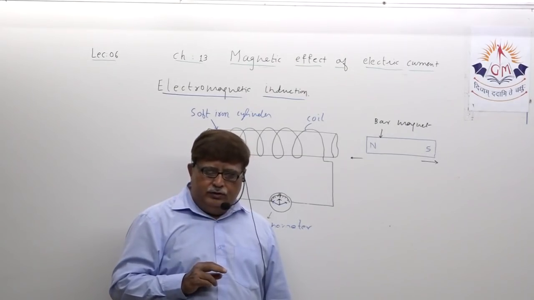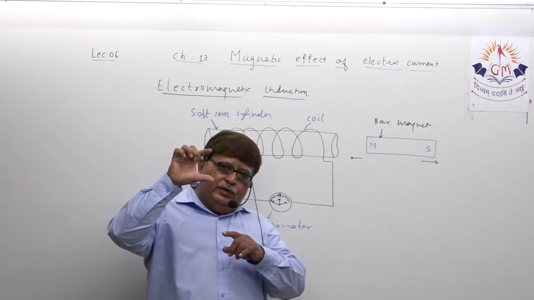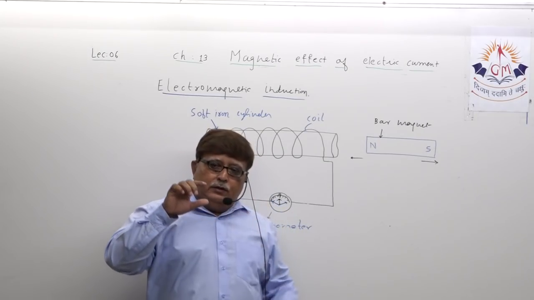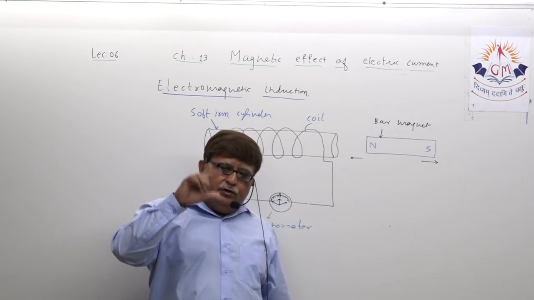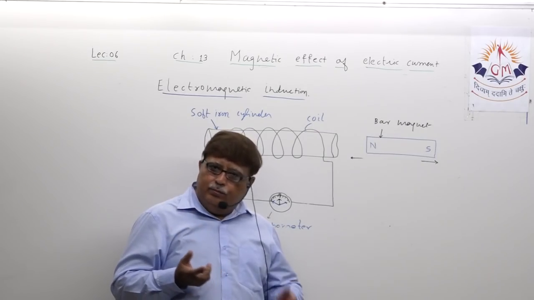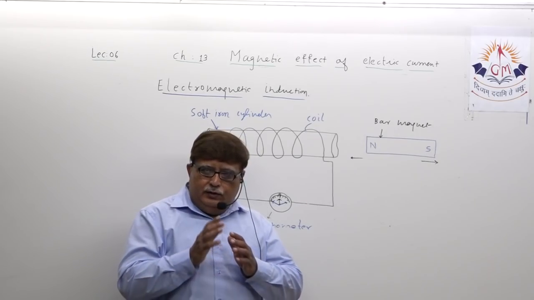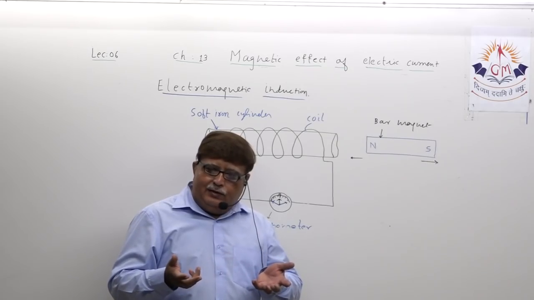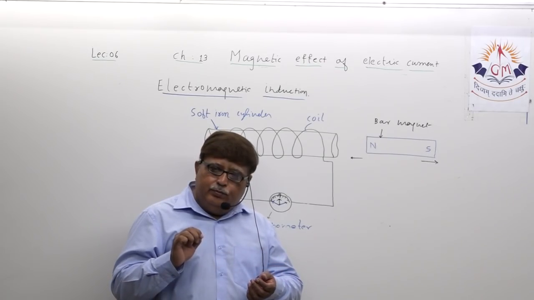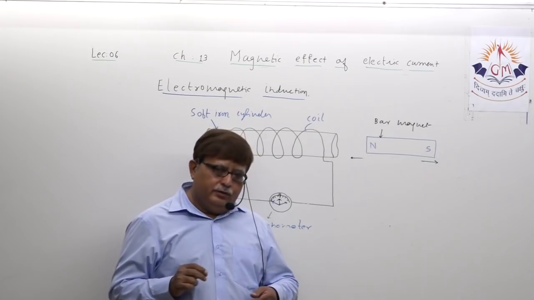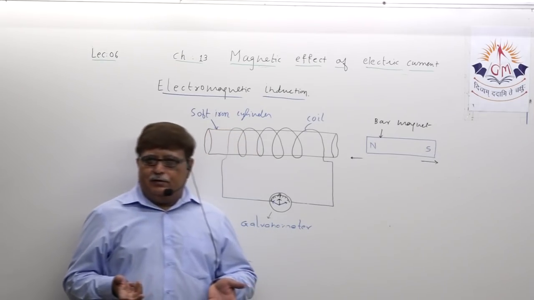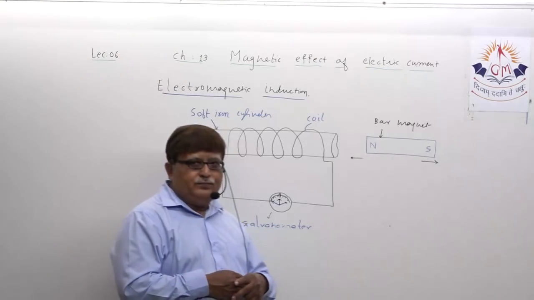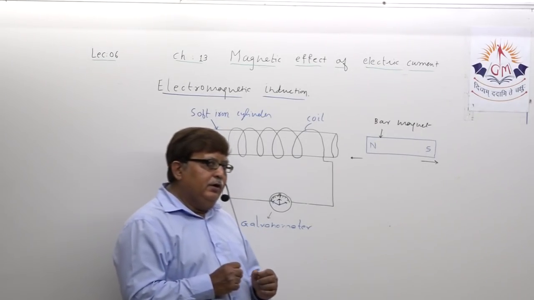Now your imagination has to be that only. There you can do two things. Either you keep the magnet stationary and rotate the coil, or keep the coil stationary and rotate the magnet. In both cases, by relative motion of magnet and conductor, electric current will be produced in the conductor. That is known as electromagnetic induction. Now dear student, let us try to understand.